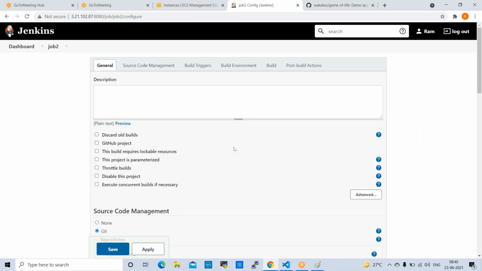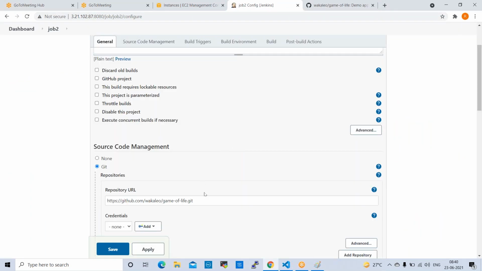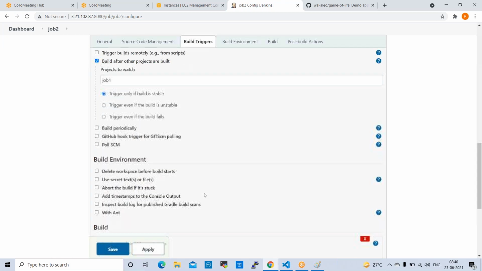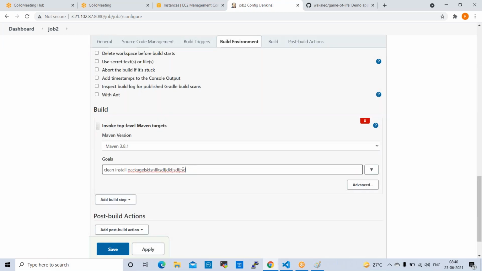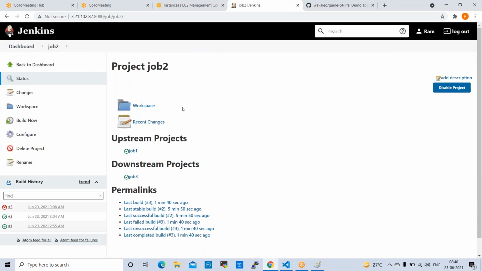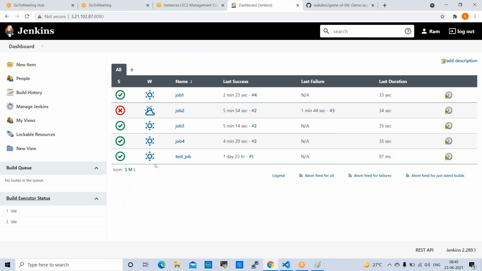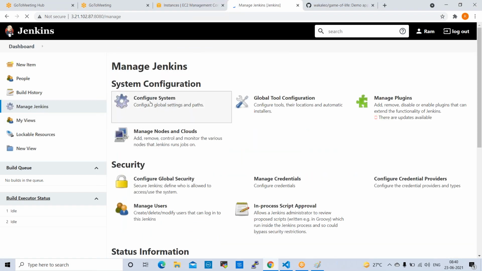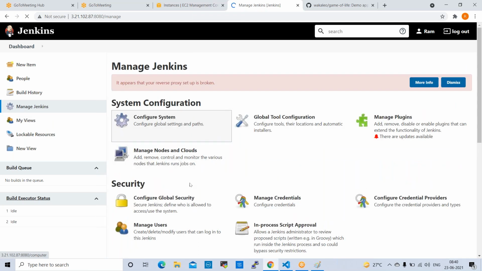Can any email be configured whenever there is a job failure or success, or do we need to check by logging into Jenkins itself? Yes, we'll get notified through emails also. When we discuss configure system, emails will also trigger to the groups. So here we configure emails also: Manage Jenkins, Configure System. Here one SMTP server is there that will trigger emails.